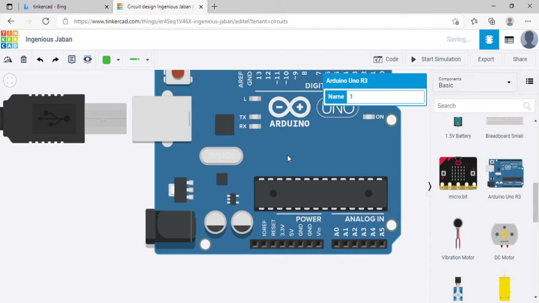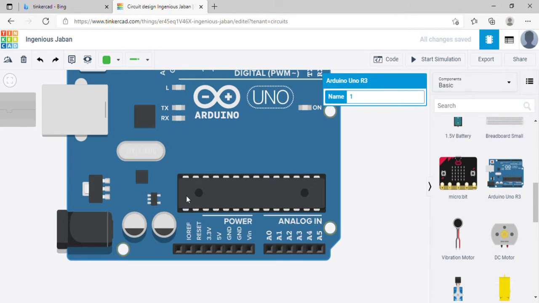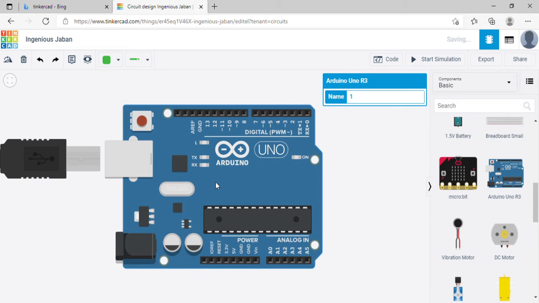So see, microcontroller is what? I am going to make a different tutorial on the microcontroller where I will explain exactly what it is. But for a normal understanding purpose, right now I'm telling that this microcontroller is used to perform a specific task. Inside the Arduino, the main task of this microcontroller is to control input and output at a single time.